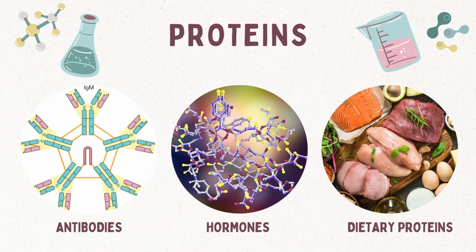Next, we have the antibodies. These proteins are involved in the immune response, defending against pathogens. Then we have the hormones, protein-based molecules that regulate physiological functions and signaling, such as insulin and growth hormone. Lastly, we have the dietary proteins. These are obtained from animal and plant sources like meat, poultry, fish, dairy products, legumes, nuts, and seeds.